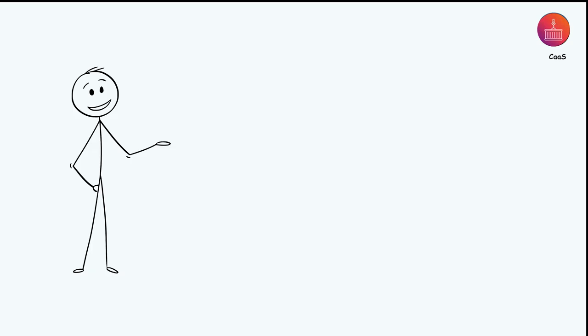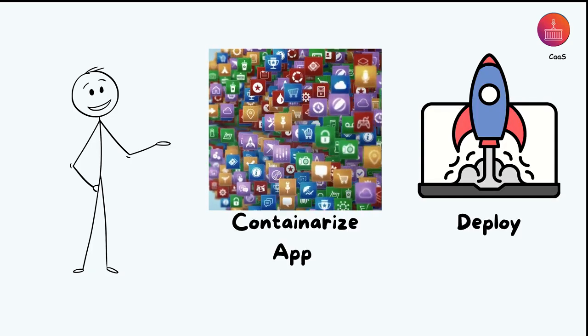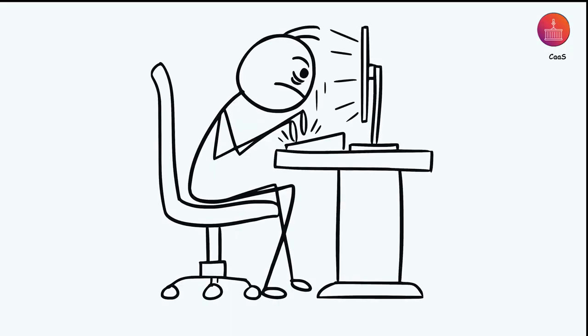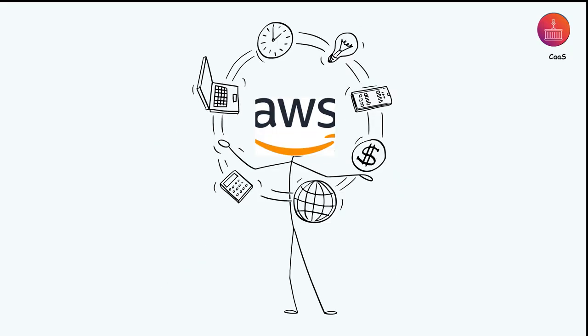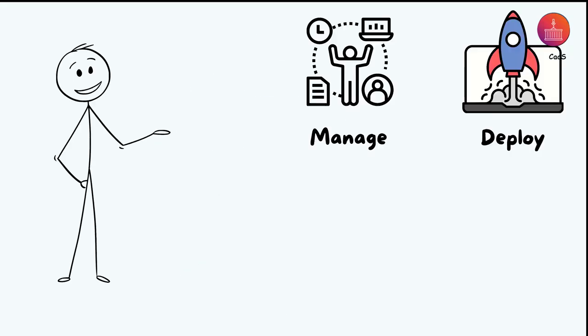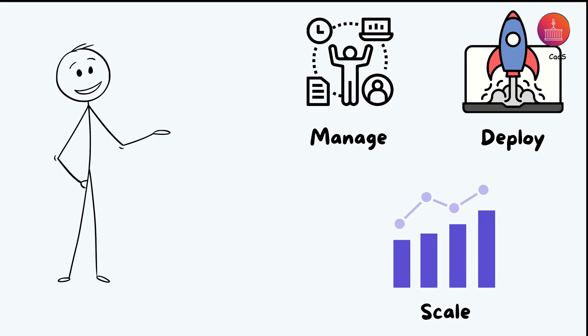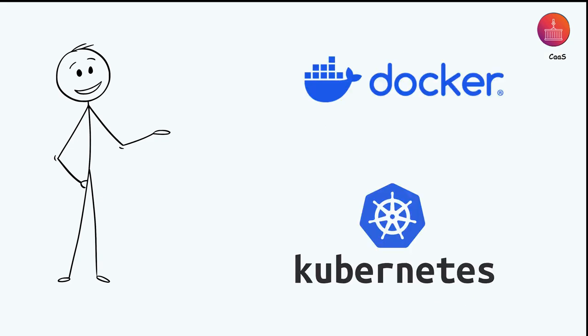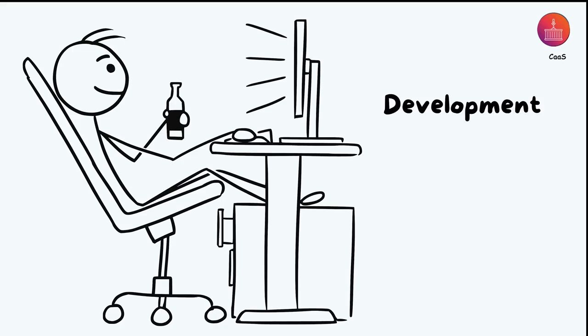CaaS, or Container as a Service, provides a managed environment specifically designed for deploying and running containerized applications. Containers package software and all its dependencies together, ensuring consistent operation across different computing environments. With CaaS, you focus on creating your containers while the provider handles the infrastructure needed to deploy, manage, and scale them. This is particularly valuable for development teams using technologies like Docker and Kubernetes, who want consistency across development, testing, and production environments.